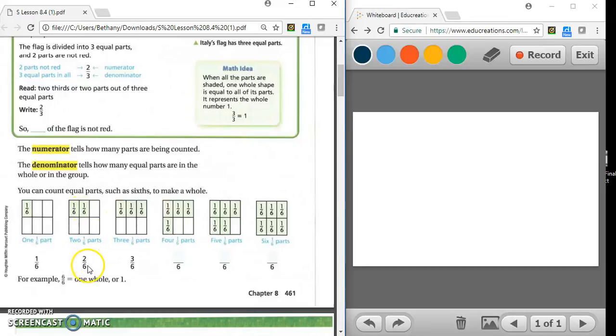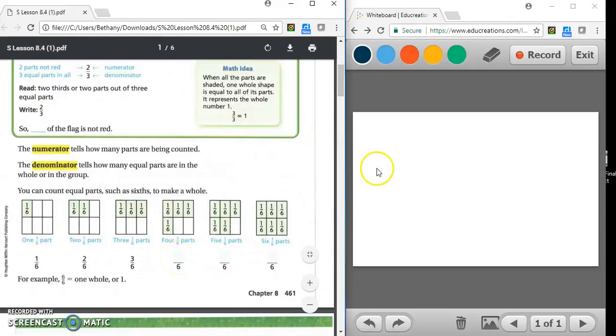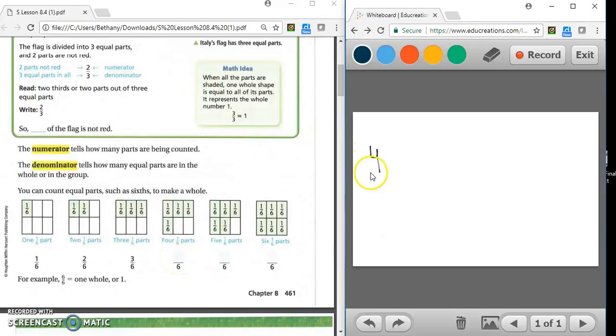So we would call that 2/6. Now we have 3 shaded, and we would call that 3/6. Now we see we have 1, 2, 3, 4 shaded. So we would put the 4 in the numerator. So we would get 4/6.